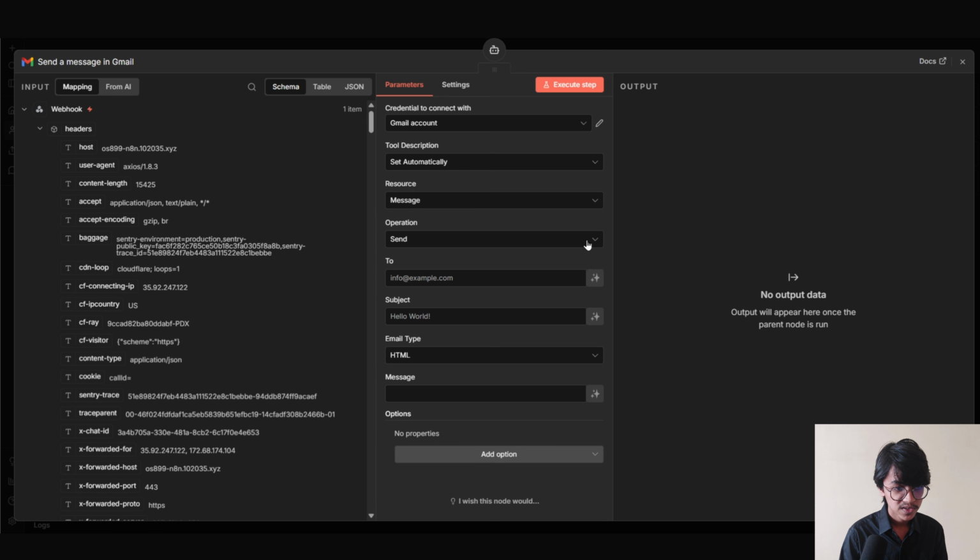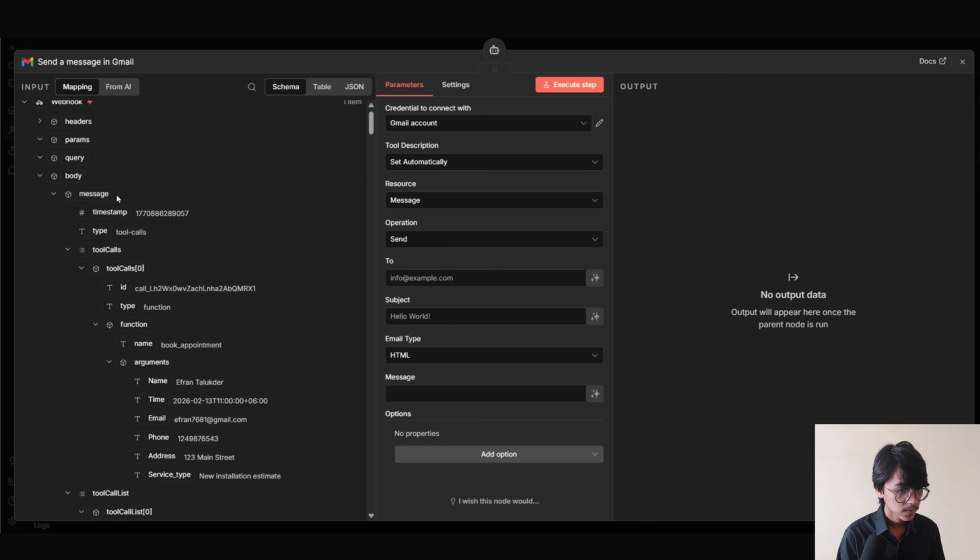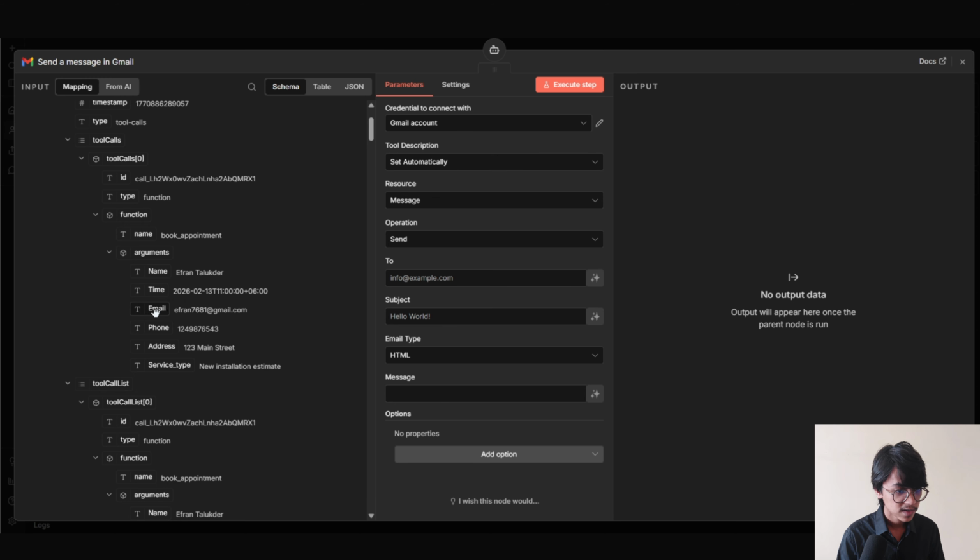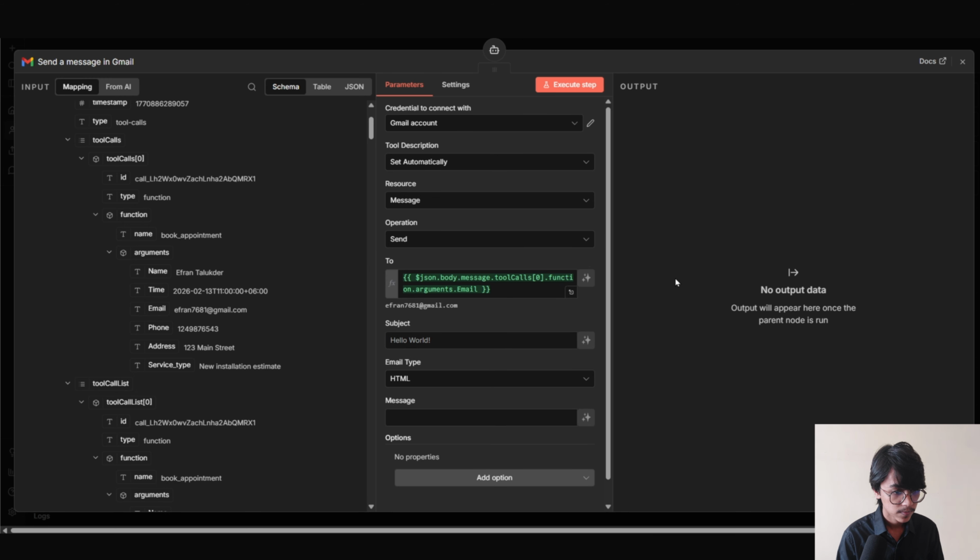Its resource is message, operation is sent. Now here we have to add the receiver's email. Now we have to find the receiver's email variable from the left side. Now drag the email from here and put it right into here. Now we have to add the subject of the email. Its subject is appointment booking confirmation for the name variable.